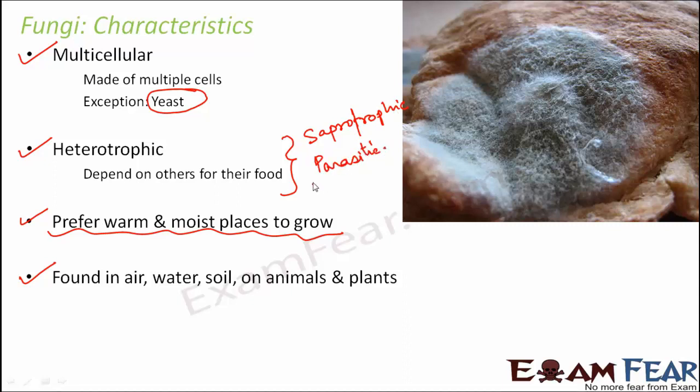How parasitic? Some fungi can live inside the body of another plant or animal and cause diseases in them. You would have seen that in human beings there are a lot of fungal diseases, especially skin infections, which are very common. That is nothing but fungi living in the body of human beings and causing harm to them, and it is getting its nutrition from the human body. So that way fungi are parasitic also. Some fungi are parasitic, some fungi are saprotrophic. They are immobile, they cannot move from one place to another like animals.